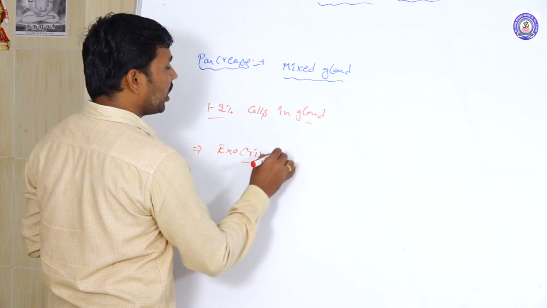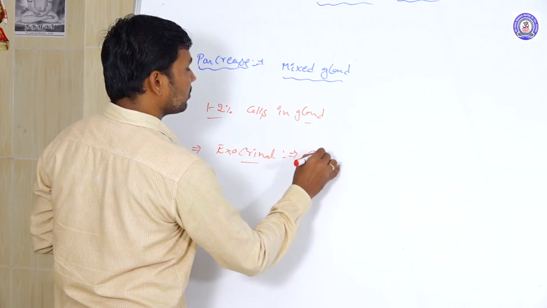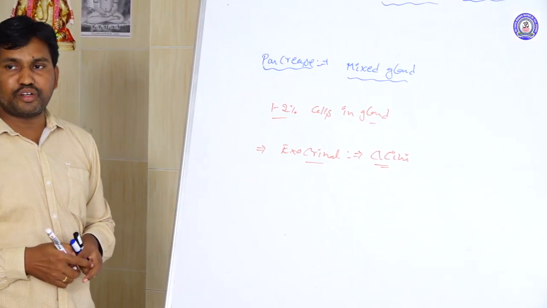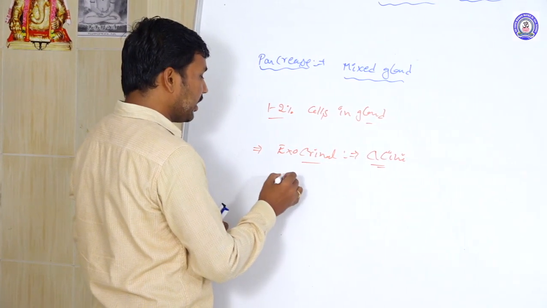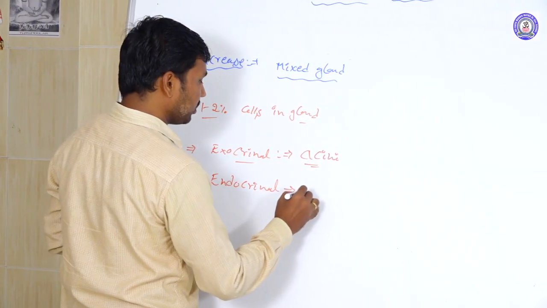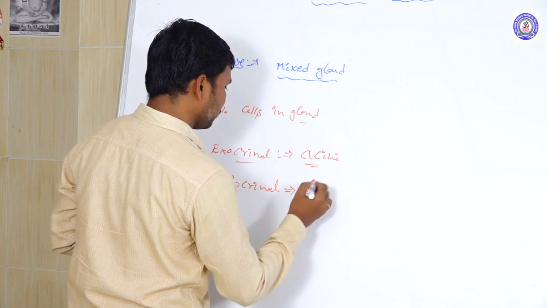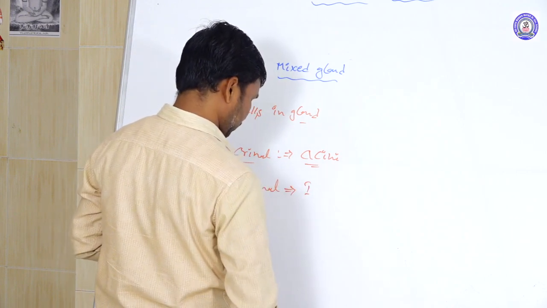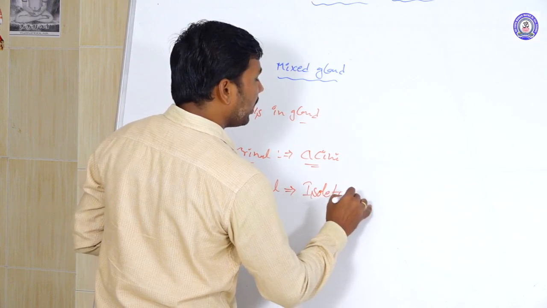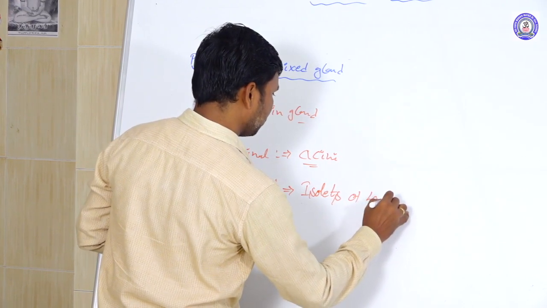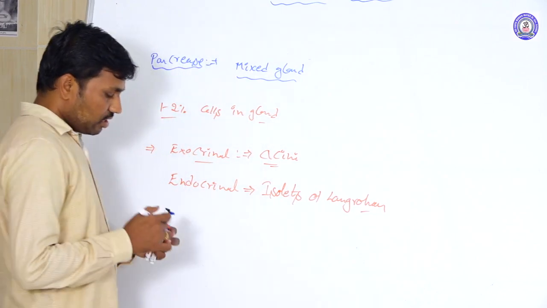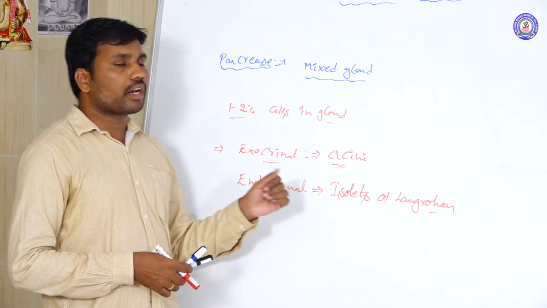In the exocrine part, the glandular cells form acini structures. But in the endocrine part, islets of Langerhans are formed.